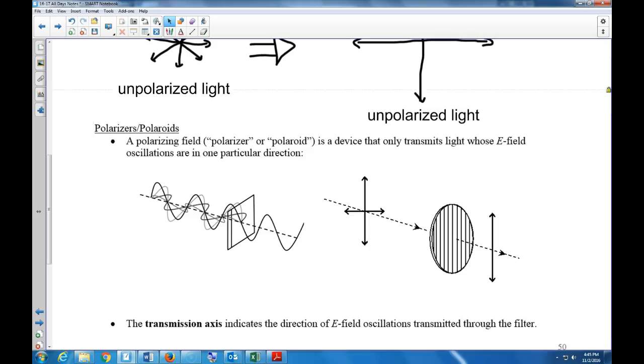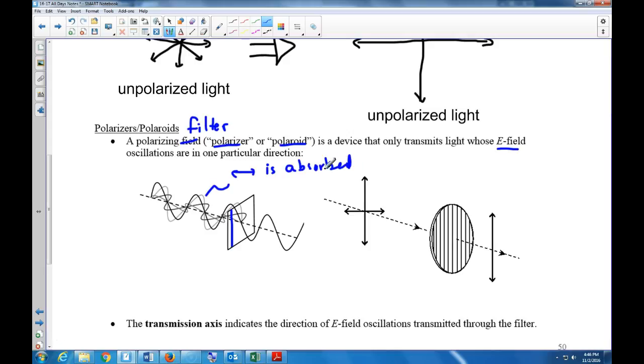Okay, on to polarizers. A polarizing filter is a fancy device. It's also called a polarizer or Polaroid. It's a device that only transmits light whose electric field oscillations are in one direction. So look at this one down here. This vertical line tells you that only vertically oscillating electric fields get through this filter. And all of these others? The others are absorbed. Horizontal light is absorbed by the filter.